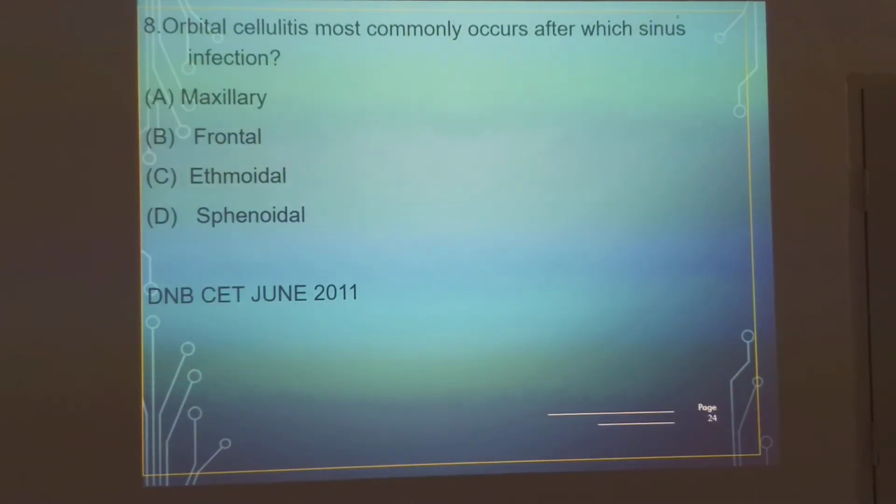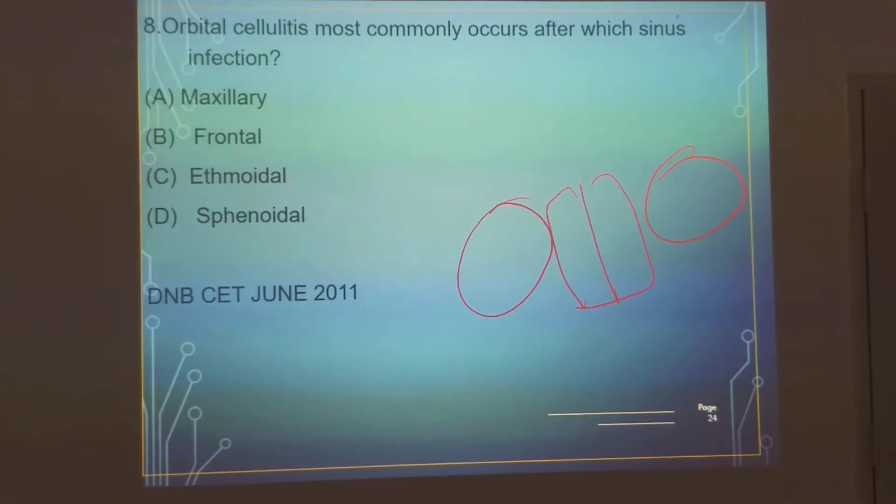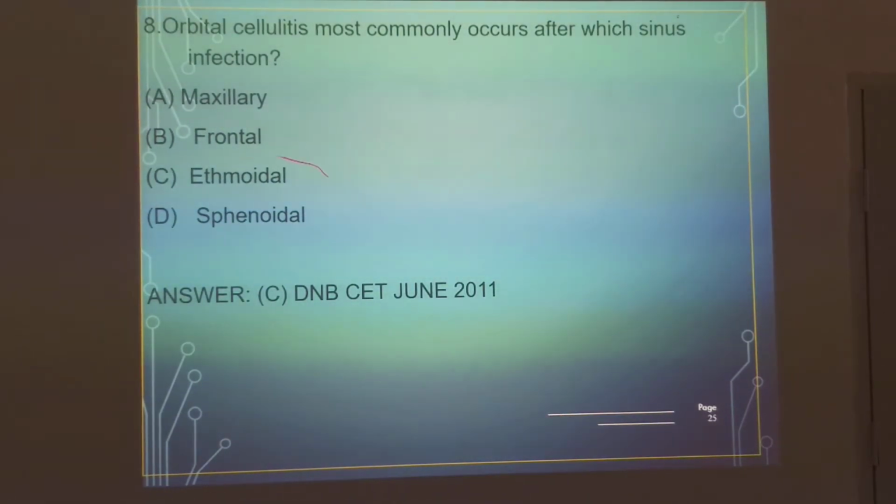Maxillary, frontal, ethmoidal, sphenoidal. Which one? Maxillary is the wrong answer. Where is the orbit? The orbit is lateral to what sinuses? Frontal is here. The orbit is lateral to what sinuses? Keep it in mind. So the answer is ethmoidal sinuses.